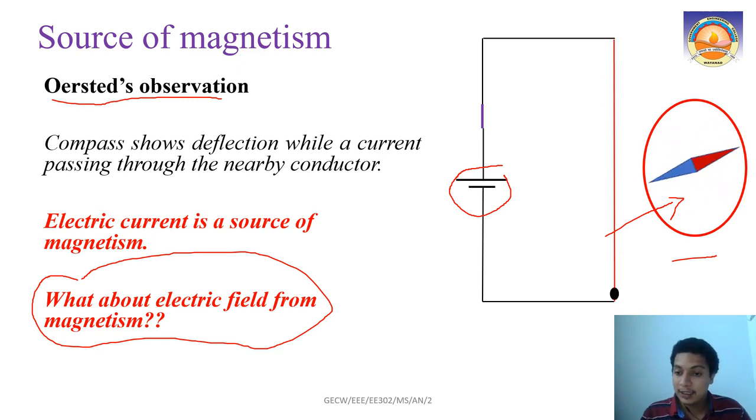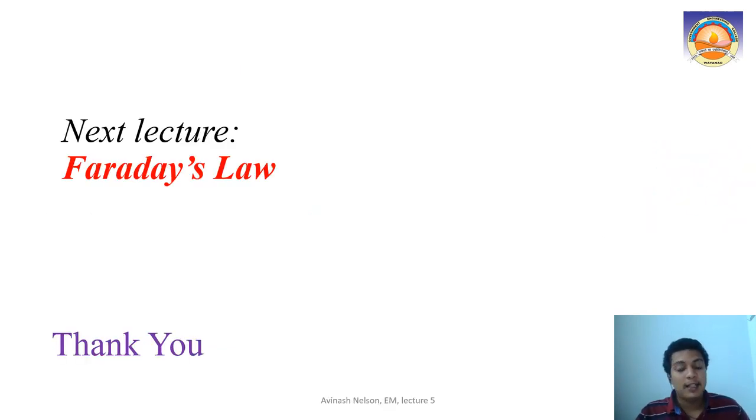The coming portions are very important. Maxwell's equations are the most important part of electromagnetics, and we are going to get into the complete Maxwell's equations when it comes to time varying field also. That will be covered in the next one or two lectures, where we will first see Faraday's law, then we will see the force on a current carrying conductor in a magnetic field as well, right?